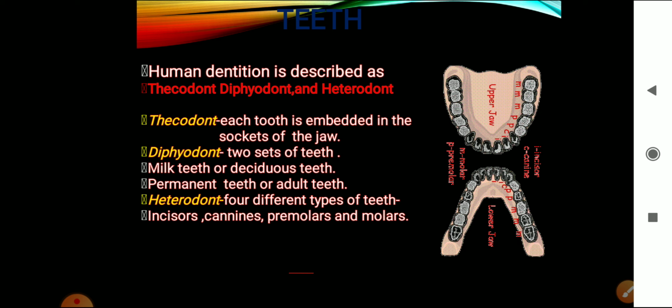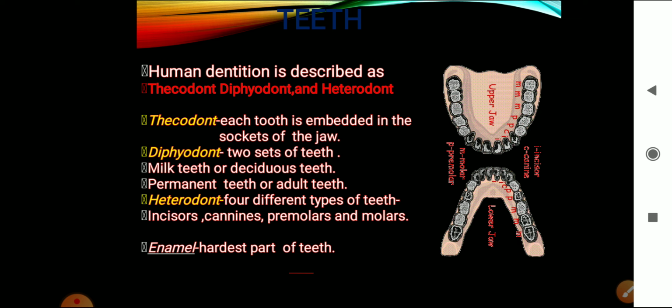So which are the 3 different words used to describe human dentition? One is thecodont, second is diphyodont, and the third is heterodont. Hope it's clear. You may get a question: how is human dentition described and why? You have to explain each word. Fine? Right. Now, coming to the next.